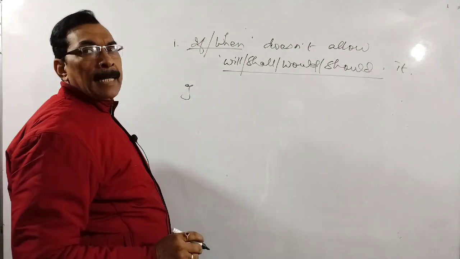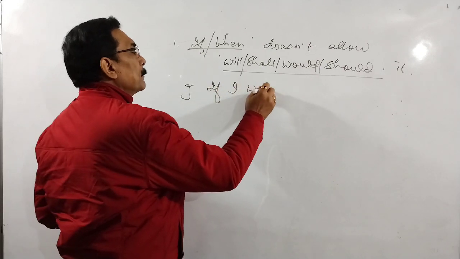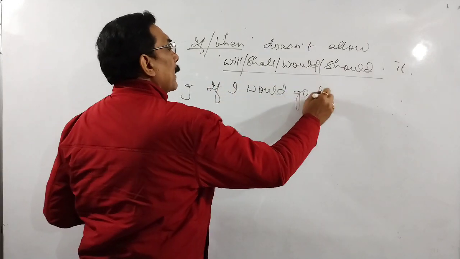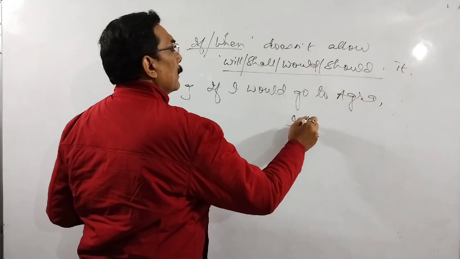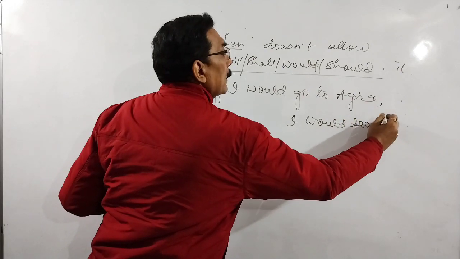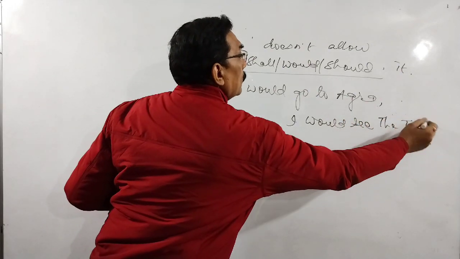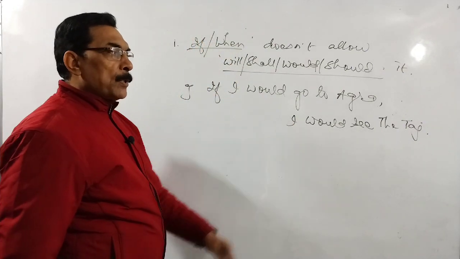अगर मैं आगरा जाता तो ताजमहल देखता. If I would go to Agra, I would see the Taj Mahal.